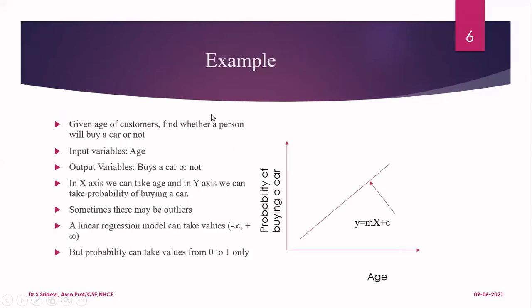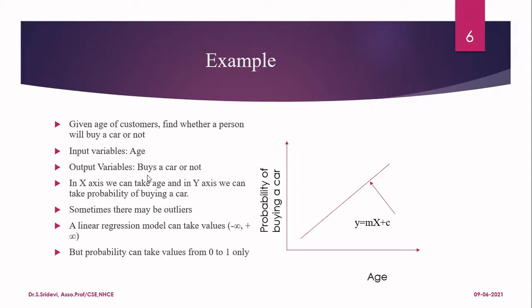Now let us understand logistic regression with the help of an example. First, I am going to give you the age of customers, and you need to find out whether a person with a particular age will buy a car or not. If you consider this data set, we have only 2 attributes. One attribute is age, and the other attribute is whether a person will buy a car or not. But in your original data set, the input variable will be given as age, which will have a continuous value like 15, 20, 25, 70, and so on.